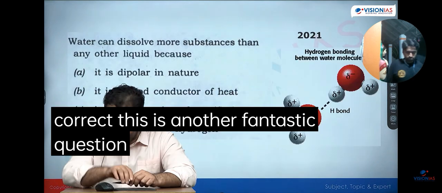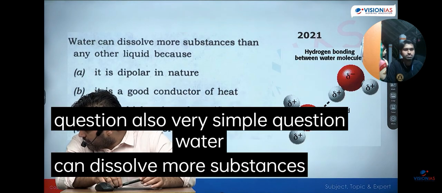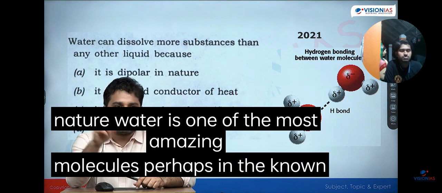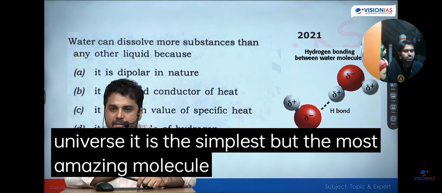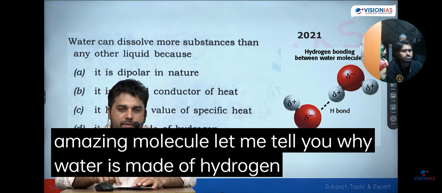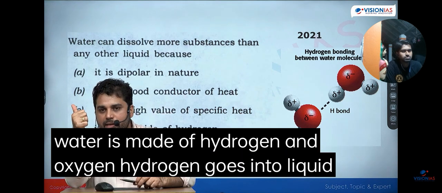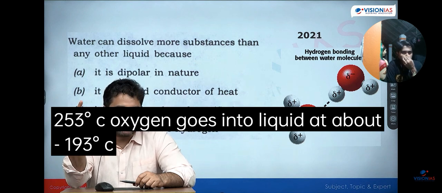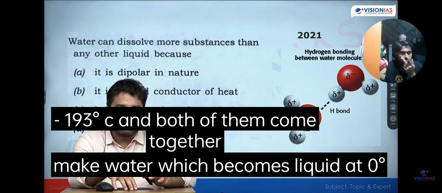This is another fantastic question. Also very simple question. Water can dissolve more substances than any other liquid because it is dipolar in nature. Water is one of the most amazing molecules, perhaps in the known universe. It is the simplest but the most amazing molecule. Let me tell you why. Water is made of hydrogen and oxygen. Hydrogen goes into liquid at minus 253 degrees Celsius. Oxygen goes into liquid at about minus 193 degrees Celsius. And both of them come together, make water, which becomes liquid at 0 degrees Celsius.